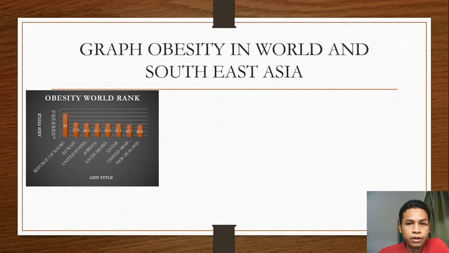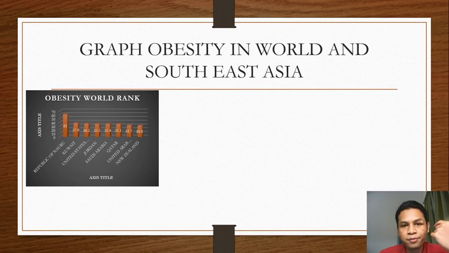The top one with the highest obesity cases is the Republic of Nauru with 61% of their population. Top 2 is Kuwait with 37.9% of their population, and top 3 is United States of America with 36.2% of their population.